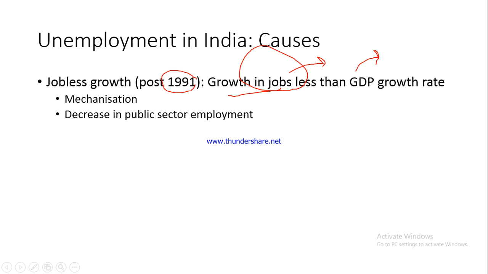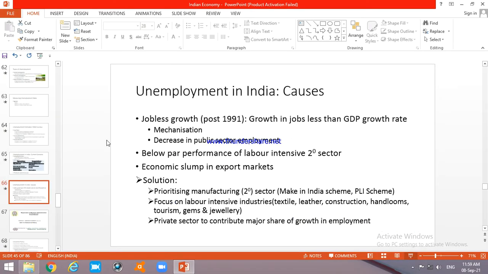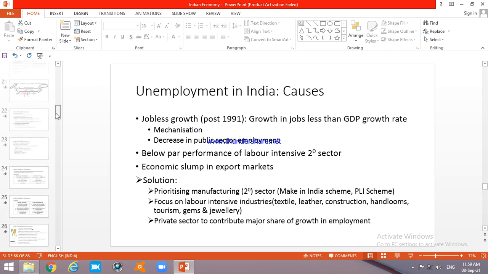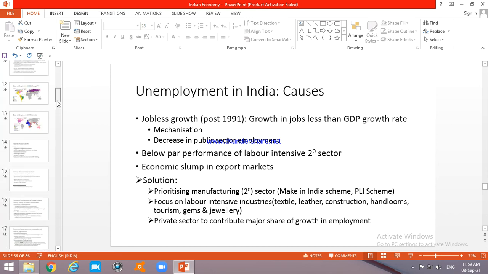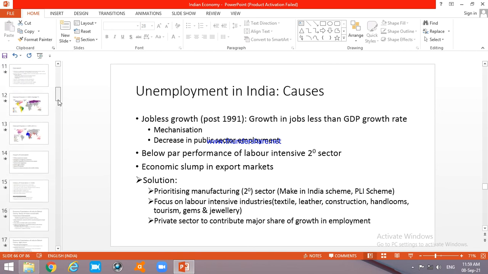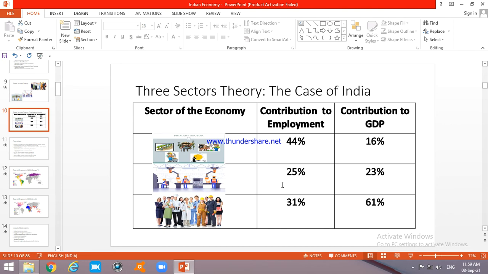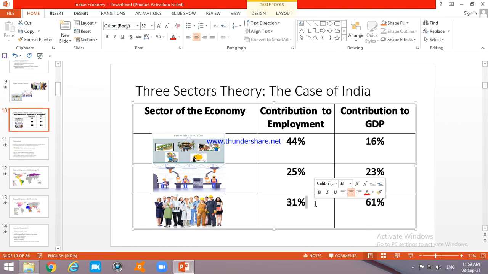Can I take you back a little to what I talked about in Unit 1, where I told you that in the service sector only 31% of the jobs are generated, however the contribution to GDP is 61%.